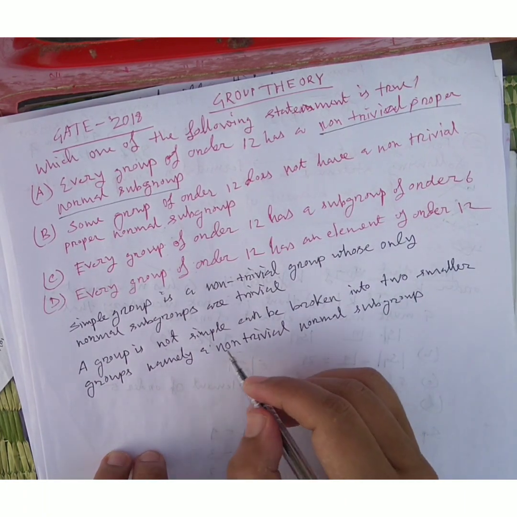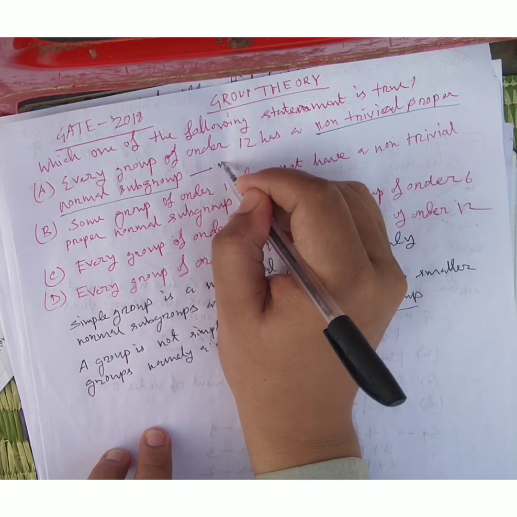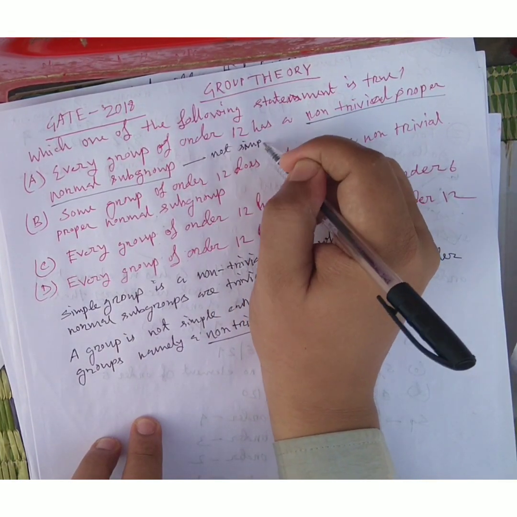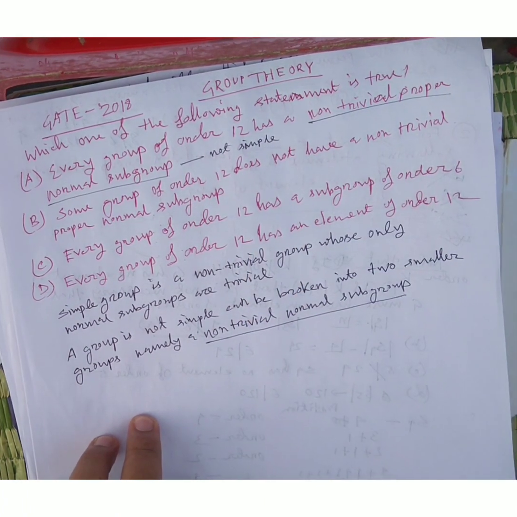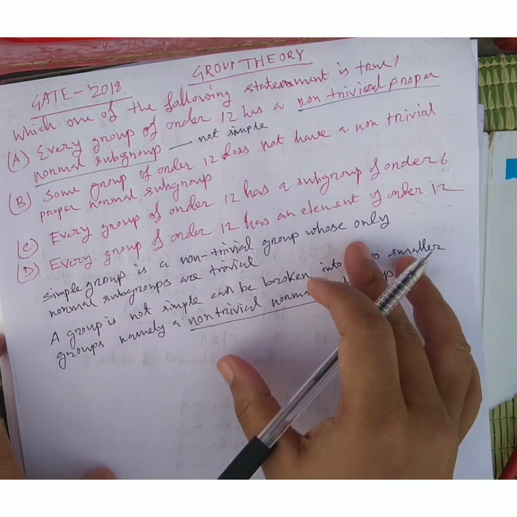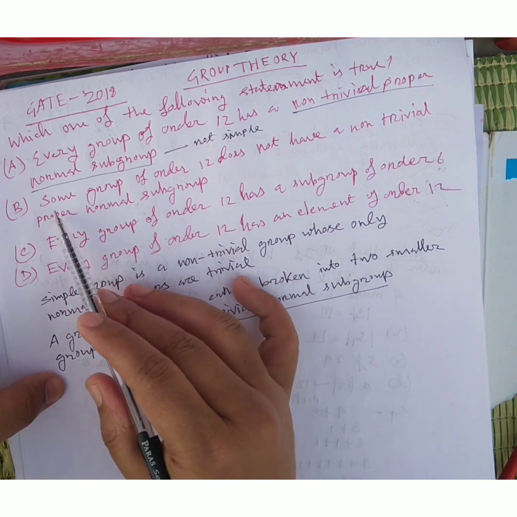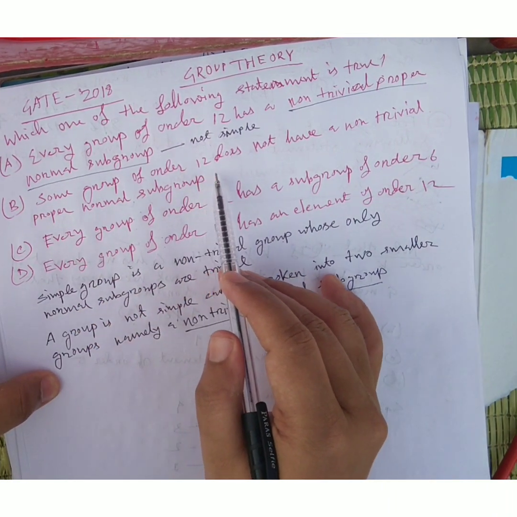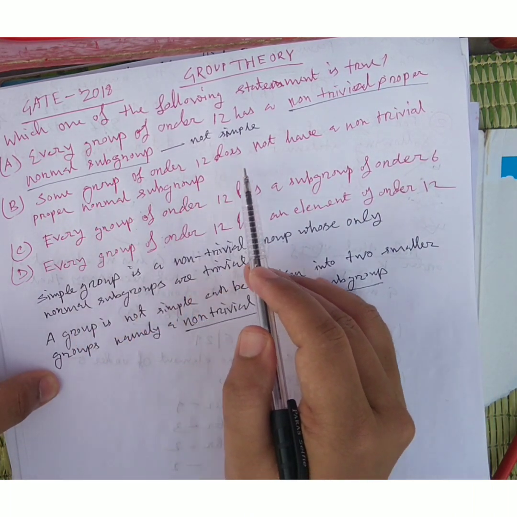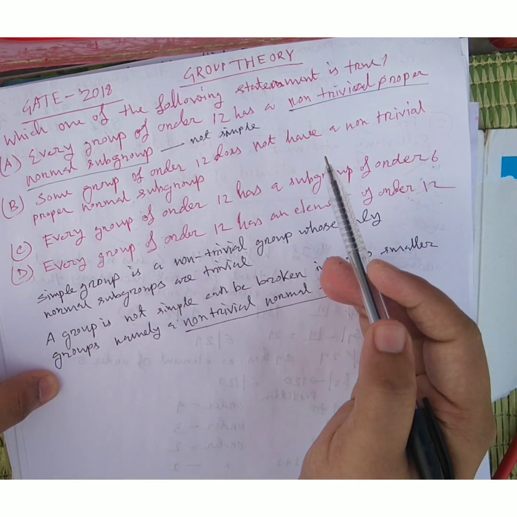So a non-trivial normal subgroup means it is not simple. They ask whether every group of order 12 has a non-trivial proper normal subgroup, which means it is not simple. Another option is some group of order 12 does not have a non-trivial proper normal subgroup; that means it is simple.